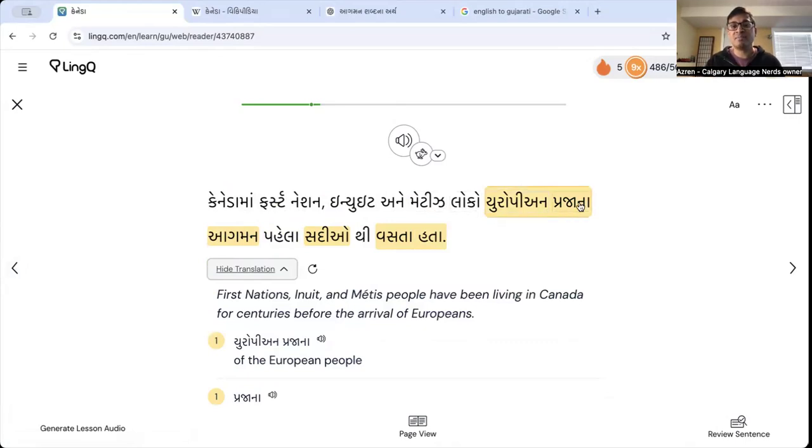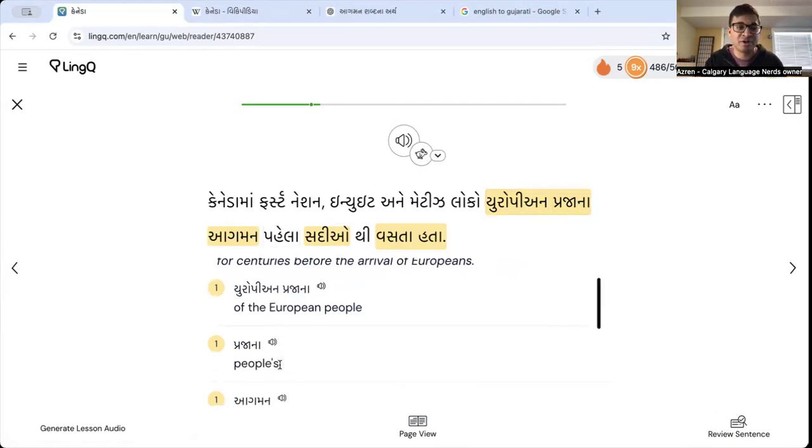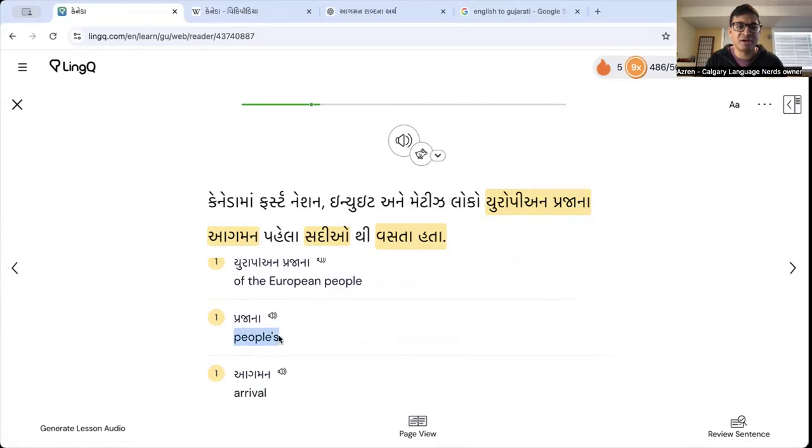European Prajana. Praja is people, but in the context of the people of a country. It's not like I walk into a bar and there's people here. Oh, joya praja. No. It's the people of a country, kind of like citizens. So praja na, this na at the end is like an apostrophe S. So praja, people, praja na, peoples, right? So the European peoples what? Let me scroll down here. The European peoples, here we go. We can see it at the bottom, right?